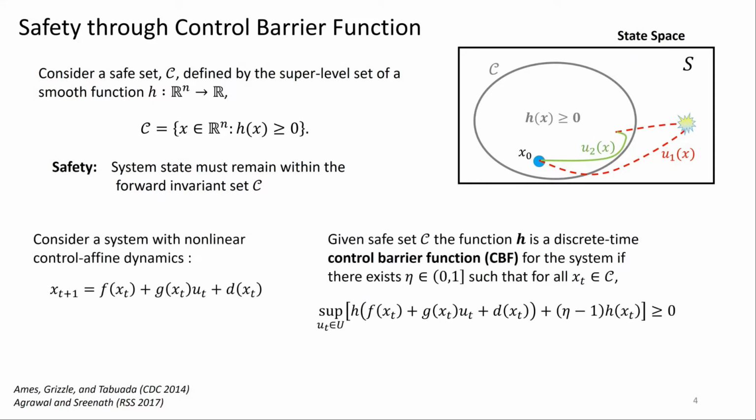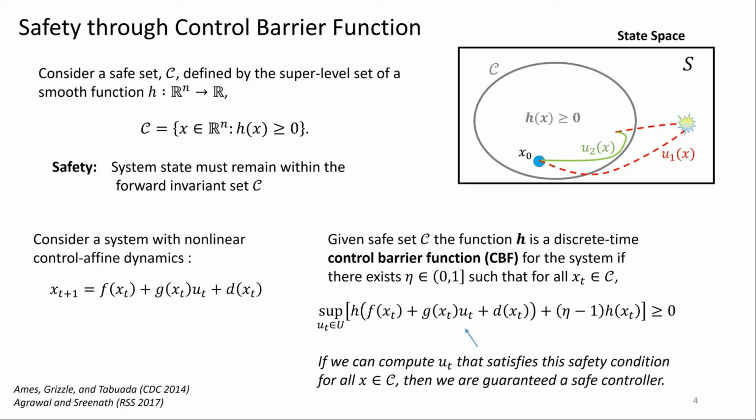Now we say that the function h is a discrete time control barrier function with respect to the control affine dynamics shown here if this condition on the right is satisfied for all states x in C. And intuitively what this means is that if we can compute U that satisfies the condition for all states in C, then we are guaranteed a safe controller, or forward invariance of C.